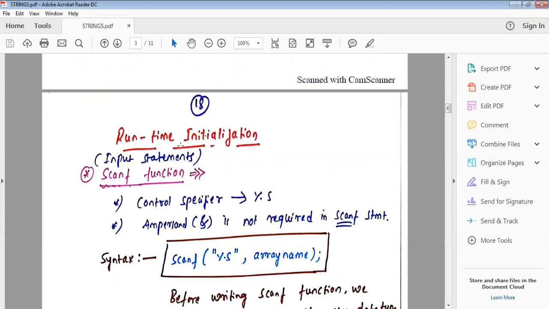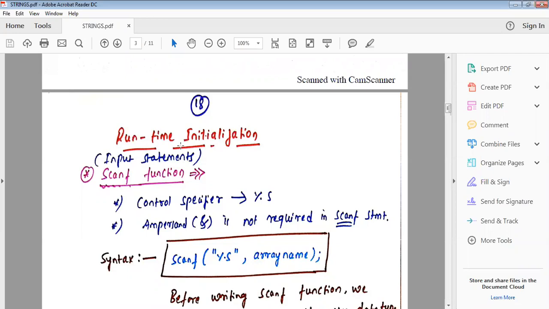Now, scanf is used the way we used it in the numerical array. Here, in strings, we will use 3 input statements. One input statement is the scanf function. Another input statement is the getchar function. Another input statement is the gets function. So reading the string from the keyboard.